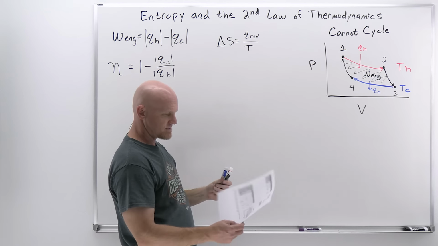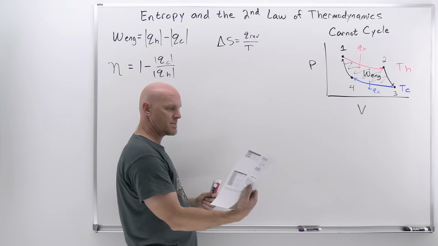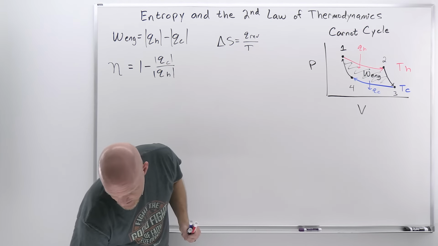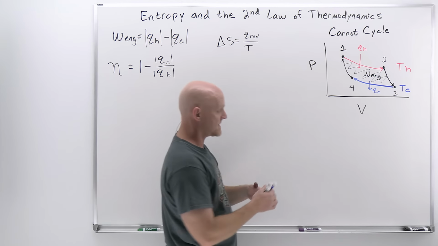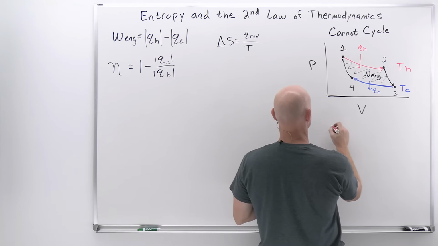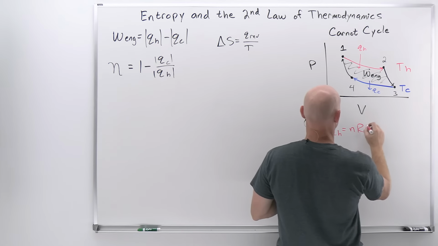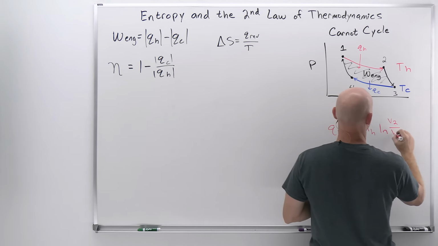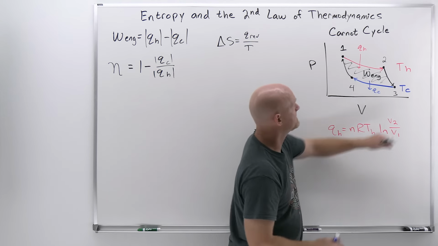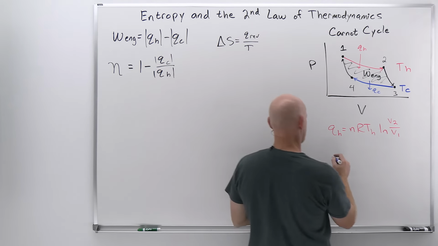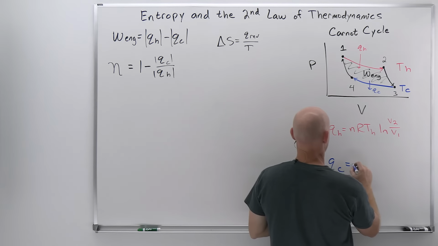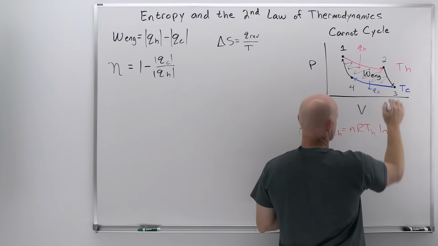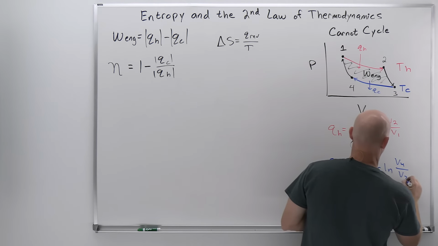For the isothermal expansion and the isothermal compression, though, Q is not 0. We went over that on the previous page, and it's summarized here as well. For an isothermal expansion, Q is equal to nRT natural log V final over V initial, which in this case is going to be nRT, where this is TH specifically, natural log of V2 over V1. Then for the isothermal compression right here, Q is going to equal nRT, now at the cold temperature, times natural log of V final over V initial, so V4 over V3.